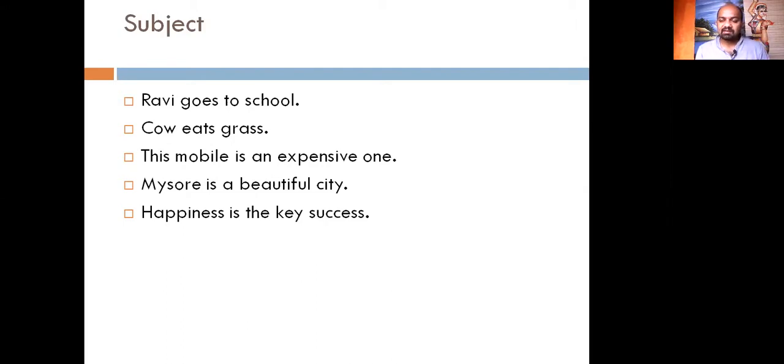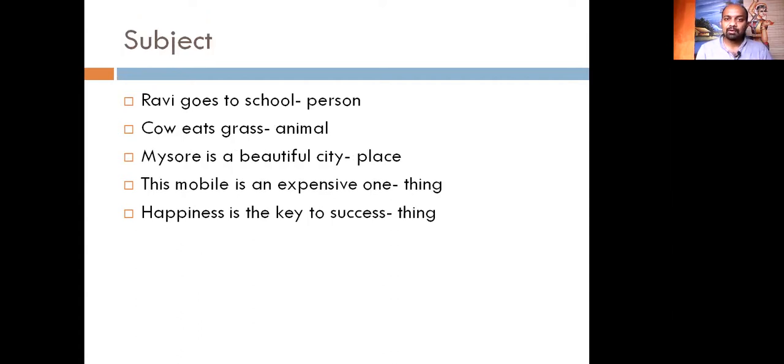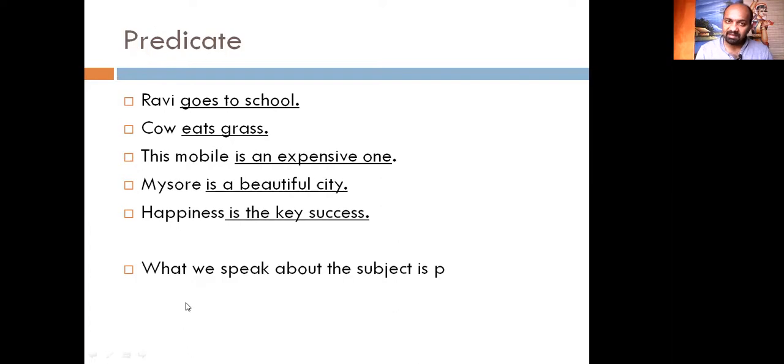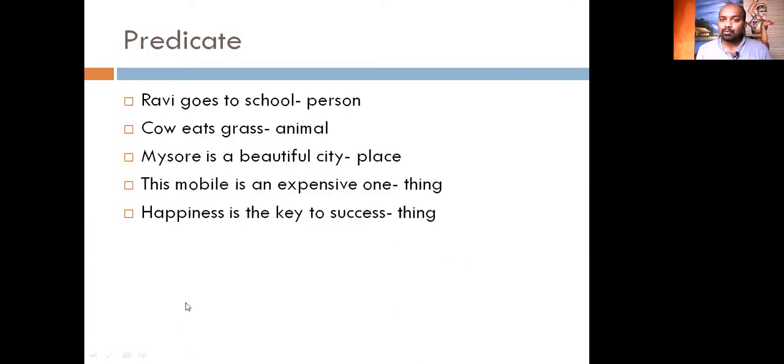When we speak about a person, an animal, a thing, or a place, this is called subject. Ravi goes to school.